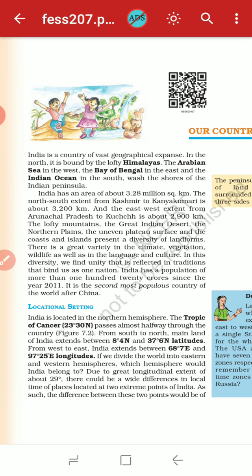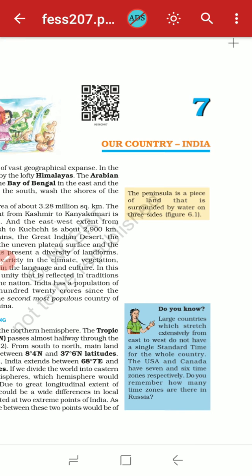Okay, the waters wash the shore of the Indian peninsula. Now, what is meant by peninsula? So, a peninsula is a piece of land that is surrounded by water on three sides. Okay, that means you can say it is a kind of island also. So this is known as the peninsula. It is a piece of land that is surrounded by water on only three sides.